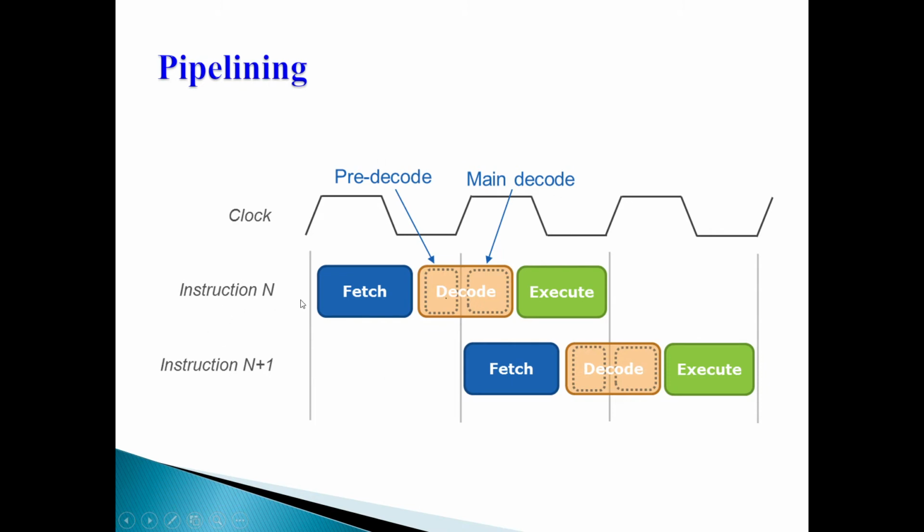I would define pipelining as increasing the speed or performance of the computation by overlapping the stages of instruction processing: fetch, decode and execute.